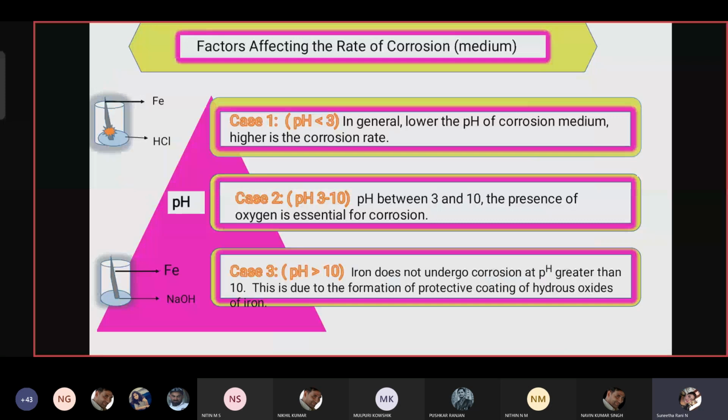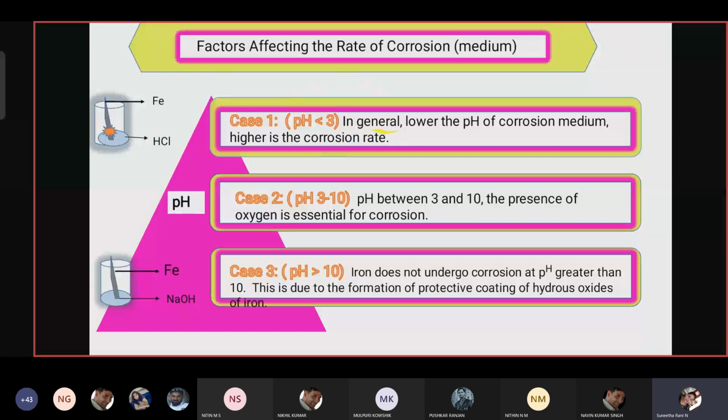The pH factor depends on three conditions. First one is pH less than 3, pH 3 to 10, and pH greater than 10. So here pH is less than 3. In the case of pH less than 3, in general, the lower the pH of the corrosion medium, the higher the corrosion. Lower the pH, higher the corrosion. Lower the pH means less than 3.